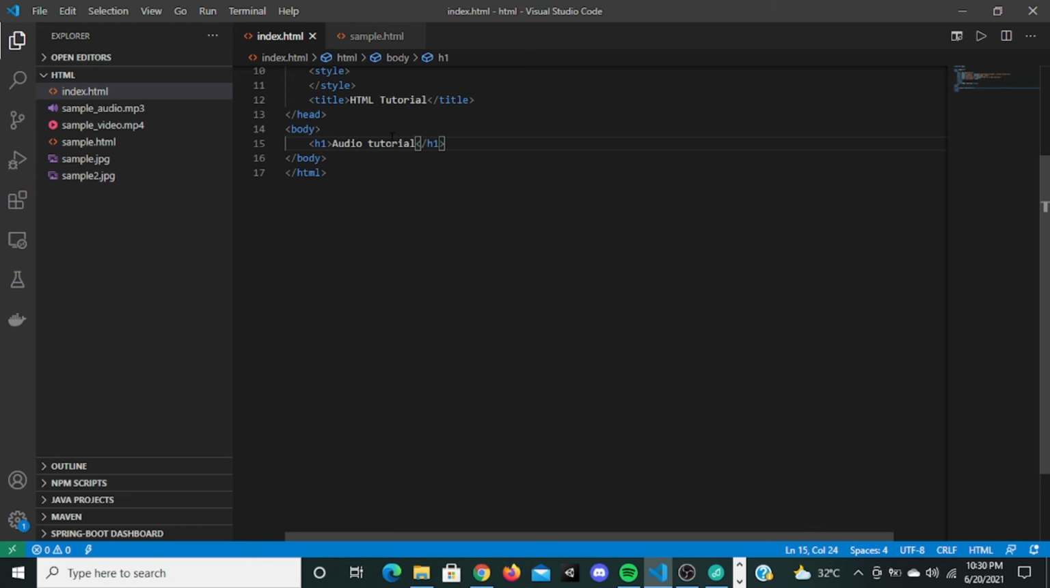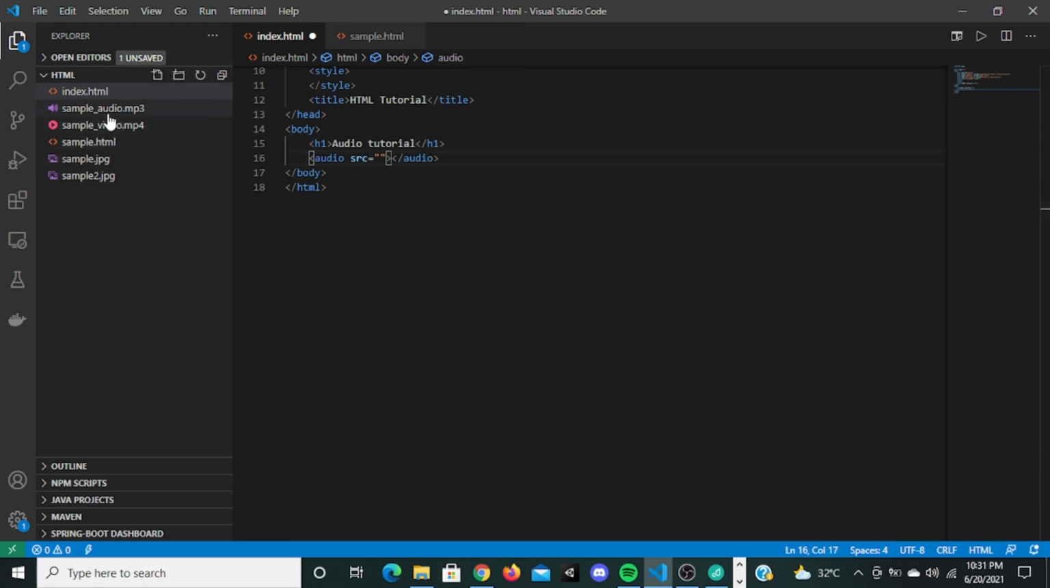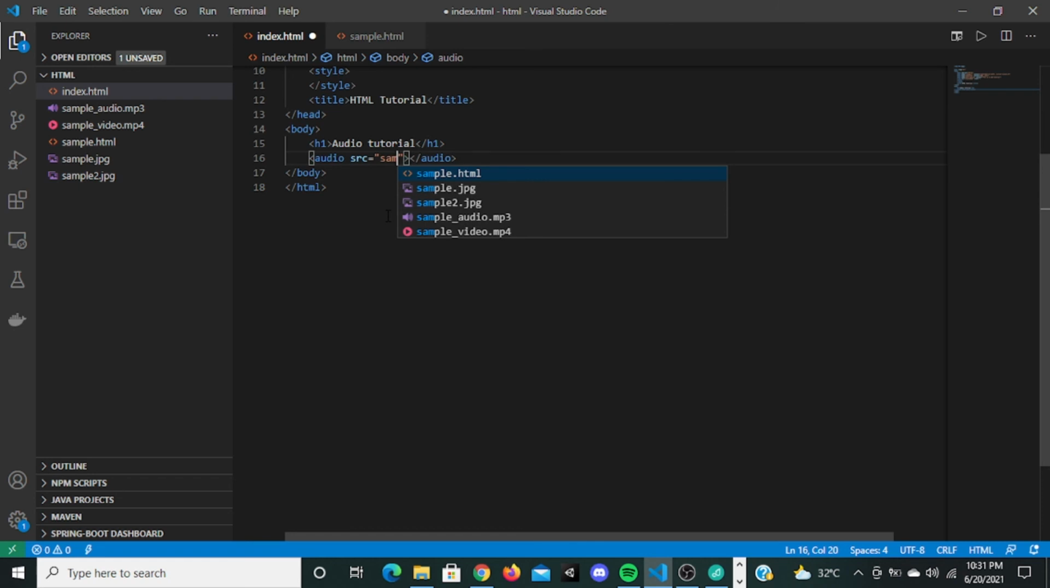Let's go there. You can type this tag called the audio tag. There is an src right here. You know what an src is, because we have already done this in the image tag. This is the URL of the audio file that needs to be played. I have already downloaded a sample audio file, sample audio.mp3, so I'm going to play it.